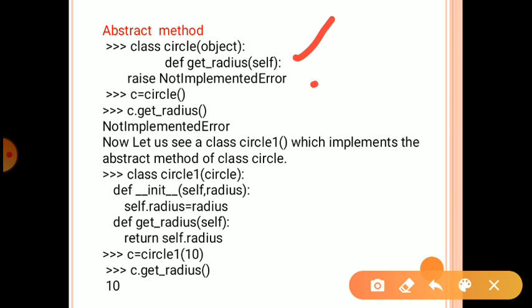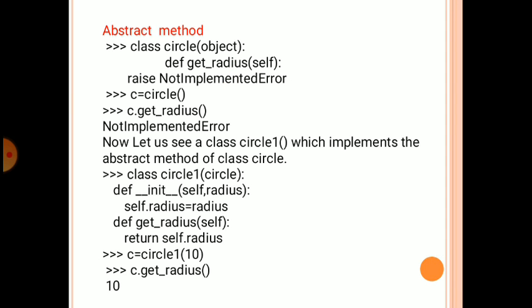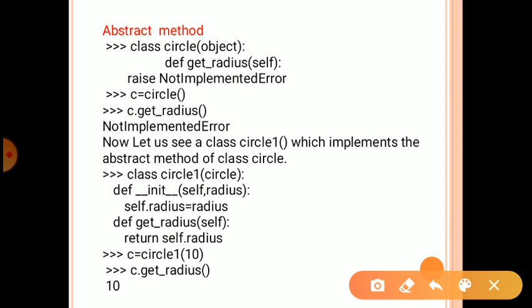It will raise a NotImplementedError. So what will happen with this? It will generate an error saying no implementation. Look at that example. First we just create one object c equal to Circle, and then we call the get radius function. So it will show the error. What's the implement method? No implementation error.